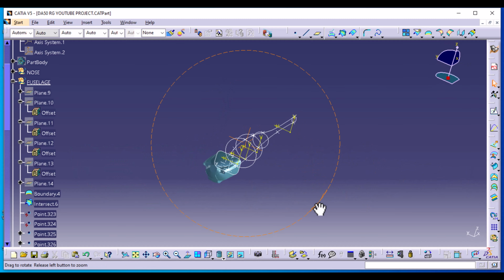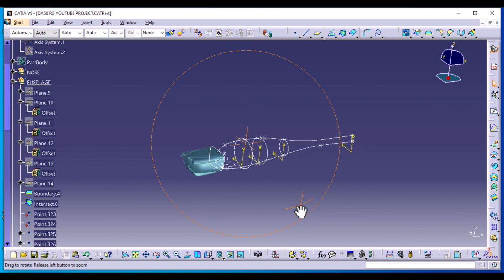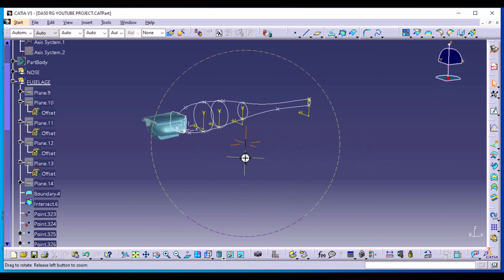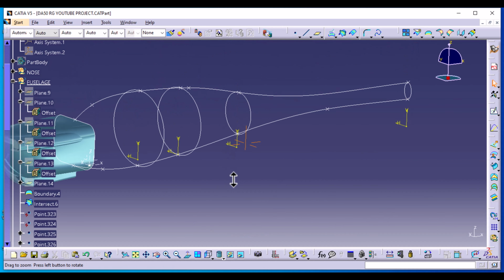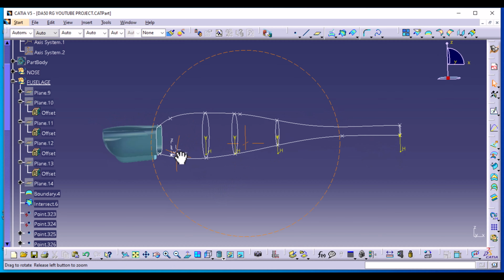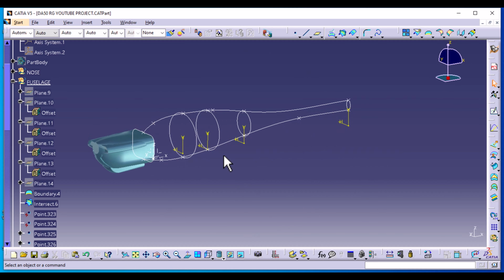And we have all the profiles we need to create our surfaces right now, but we're going to create them in 2 sections. It's easier to create this section right here because they are all kind of similar, but between this section, which is a bit rectangular, to the ellipse, we are going to have to create more coupling curves to guide our geometry the way we want it to be. So we can start by joining these 3.